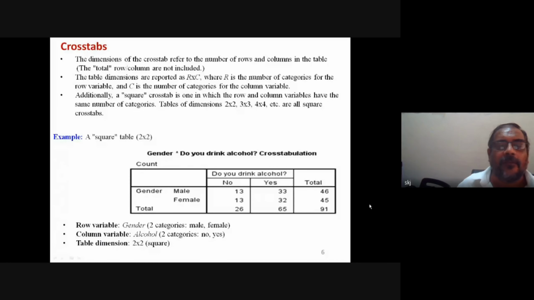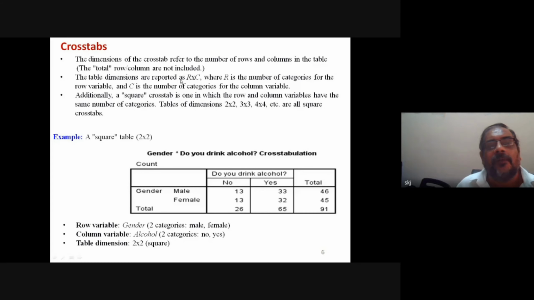This is another example of crosstab. In crosstab we have one more definition, that is square. When rows and columns are equal, then we say square. The dimension of the crosstab refers to the number of rows and number of columns in the table. The total row and column are not included.